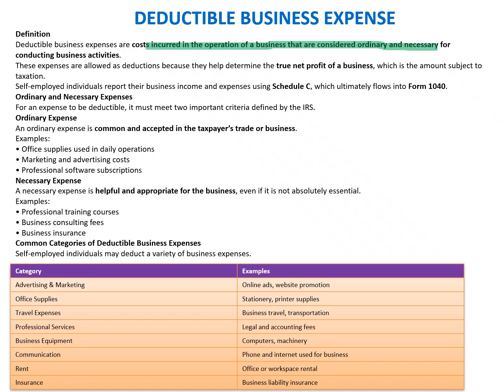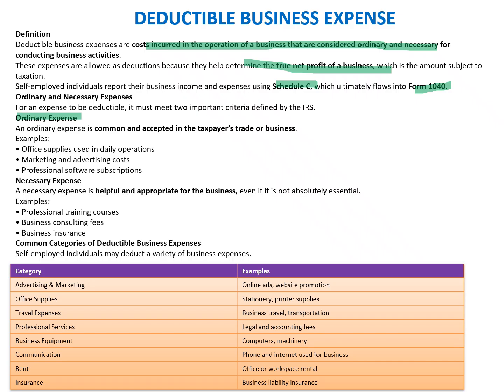These expenses are allowed as deductions because they help determine the net profit of the business. Self-employed individuals report their business income and expenditure using Schedule C, which ultimately flows into Form 1040. Ordinary and necessary expenses are two broad categories of expenses which are deducted from the gross receipts.